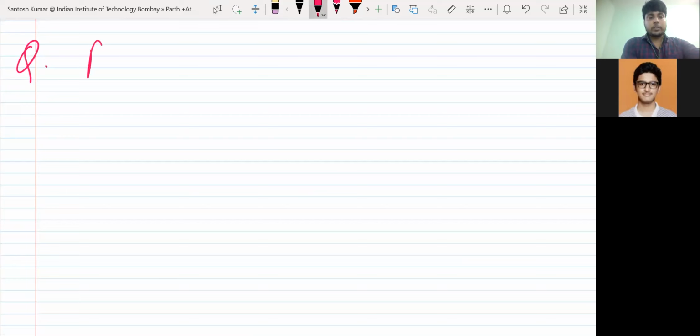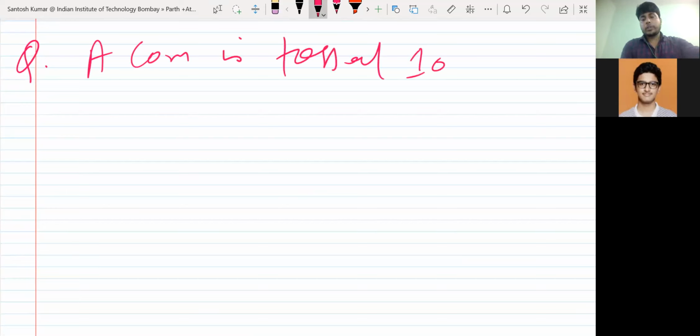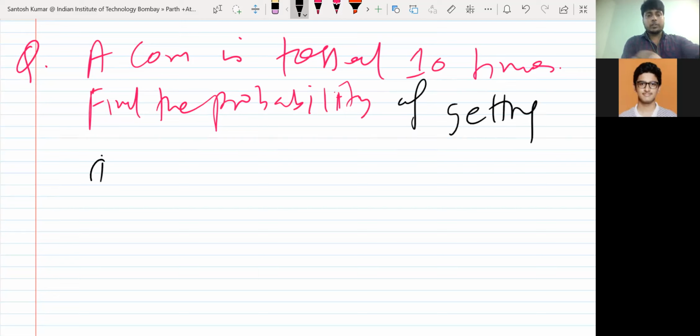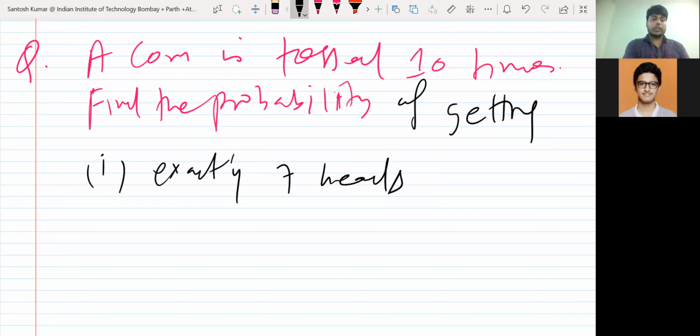For example, a coin is tossed 10 times, and find the probability of getting exactly 7 heads. So can anyone tell me?